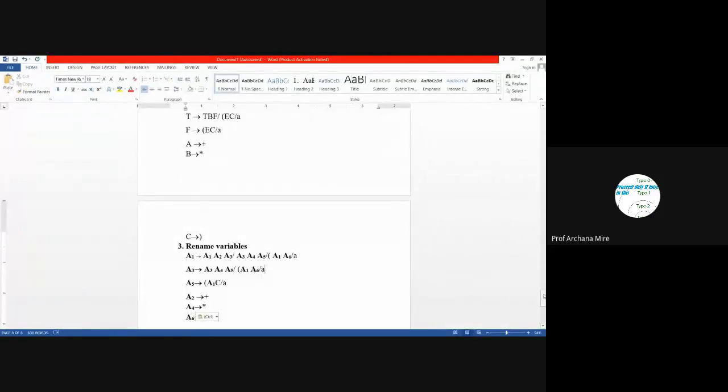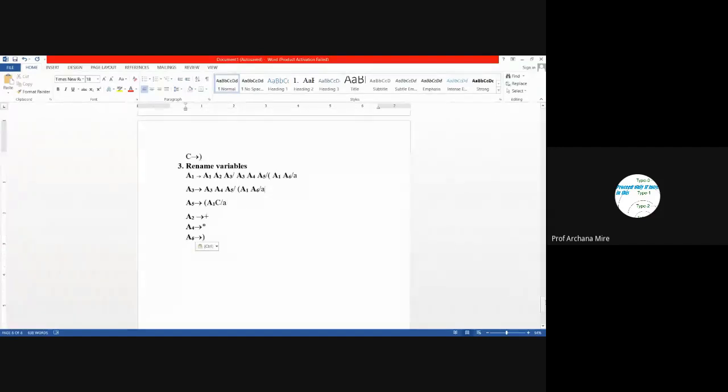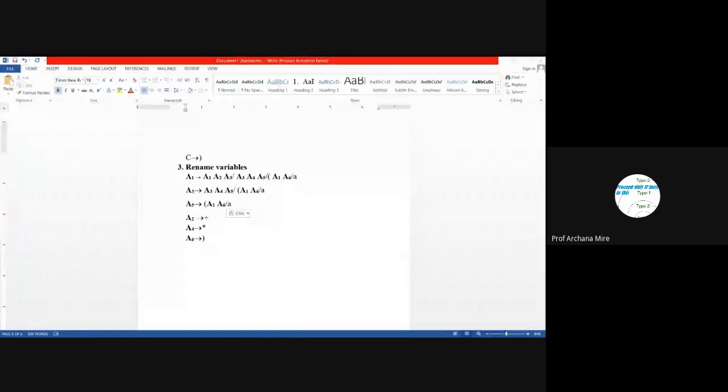So this is our next stage after renaming variables, and then comes the later stage, that is removal of left recursion. Ma'am, one more C is there. Yes, here there is one more C. Thank you. Okay. So this is step number 3.